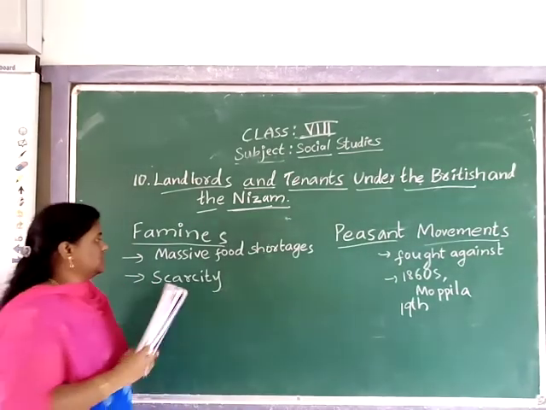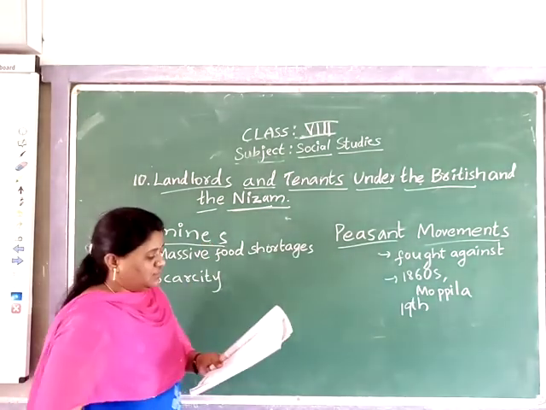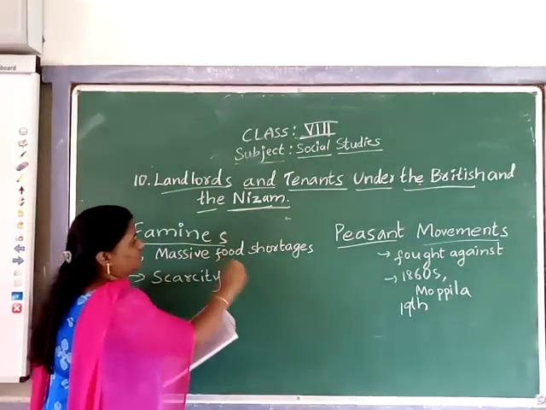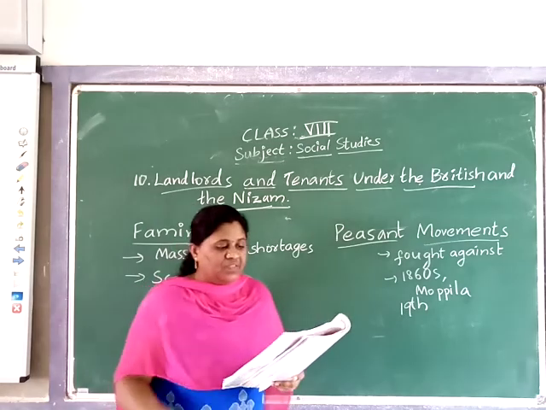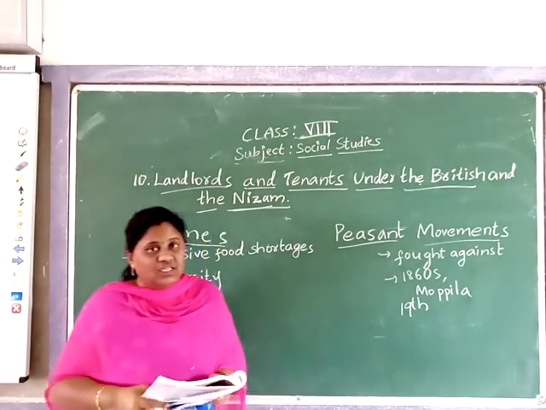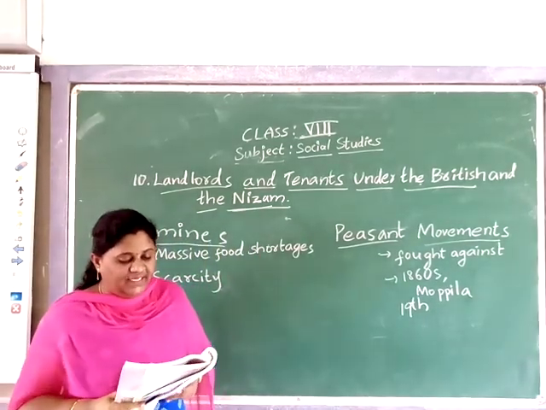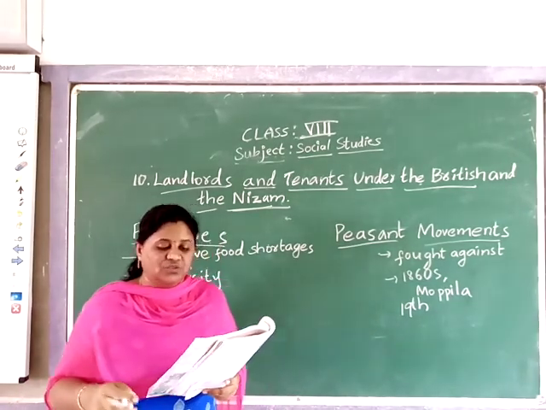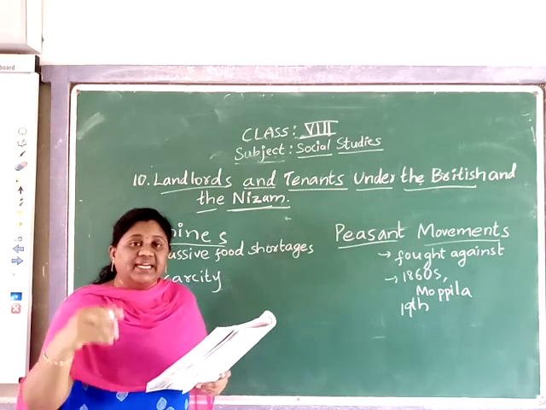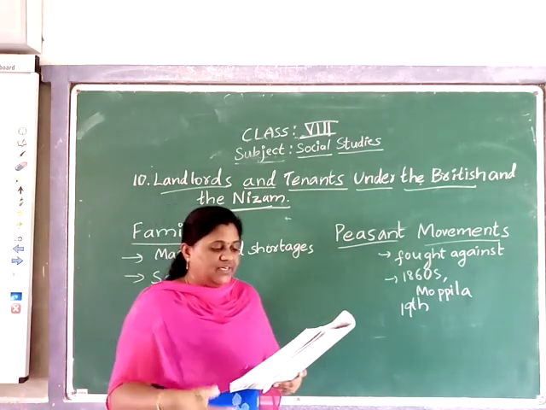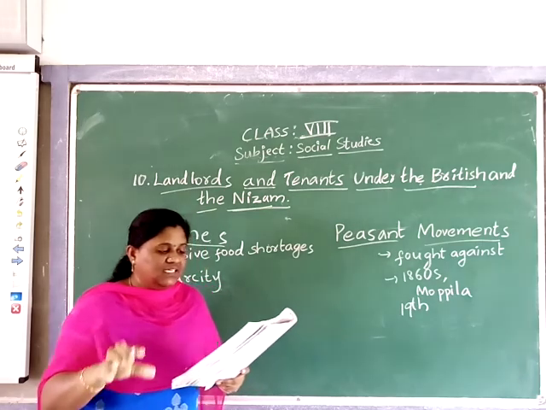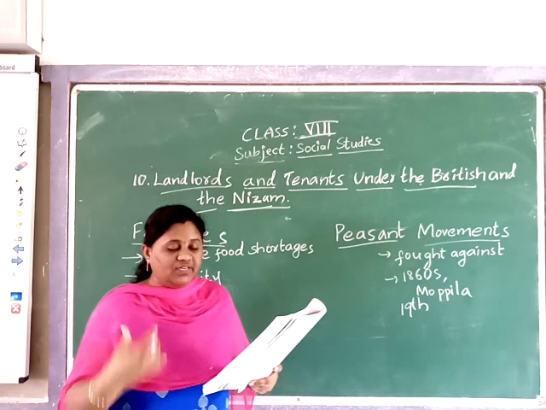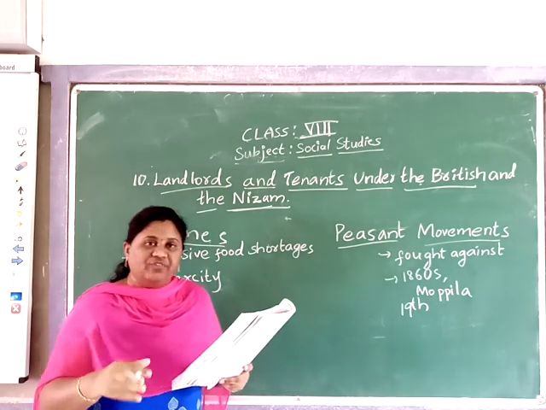Continue the lesson. The next topic is famines, or massive food shortages. Massive food shortages leading to acute distress were a regular feature of British rule. Due to high taxes and rents, peasants had little resource to face difficult seasons or crop failures.